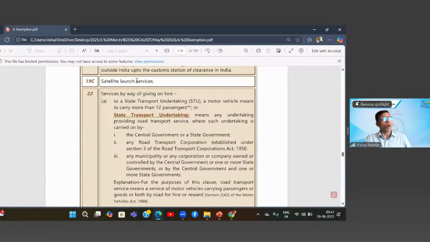Similarly, now we all know that India is gaining supremacy in this particular service, whereby satellites are being launched for various foreign governments, various foreign bodies. In fact, even if I'm not wrong, Tesla has got many of its satellites launched by India. And interestingly, now not only ISRO, that is the government body, but there are now many private agencies also who are engaged in this particular service of launching satellites. So whoever is providing this service, all services, whether by ISRO, that is the government body, or by private bodies relating to satellite launch, will be exempt.